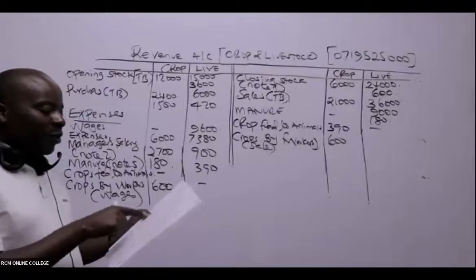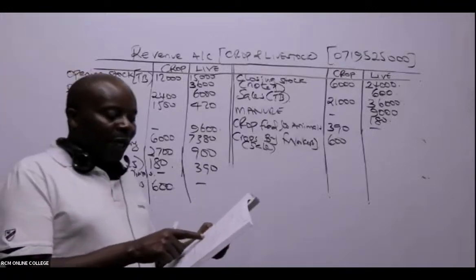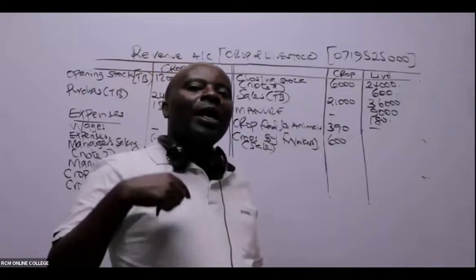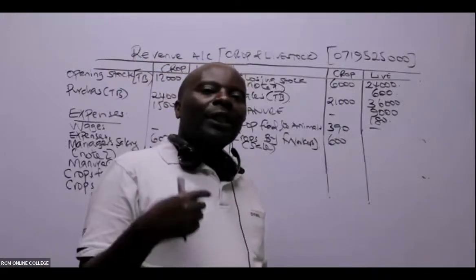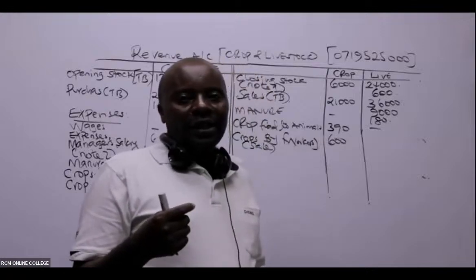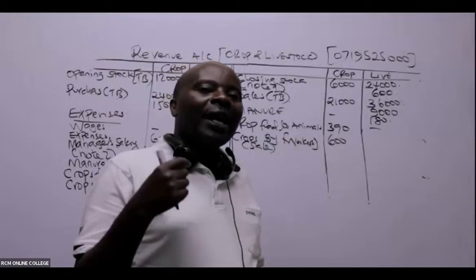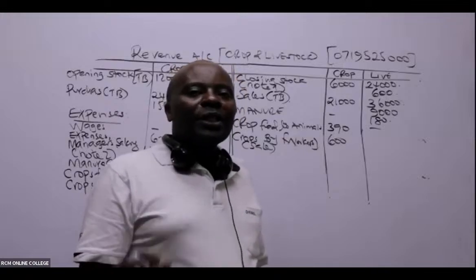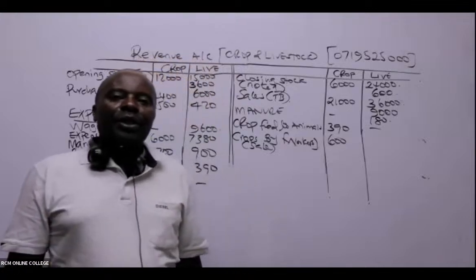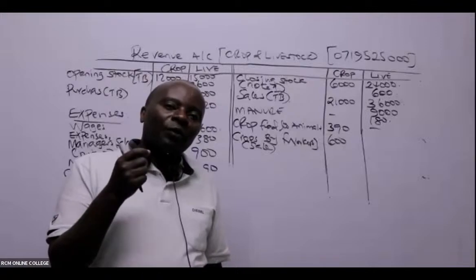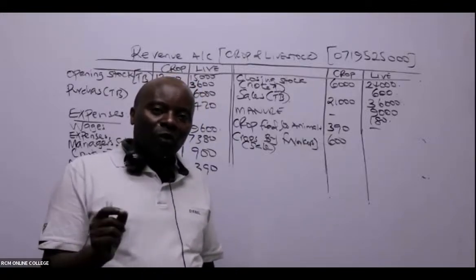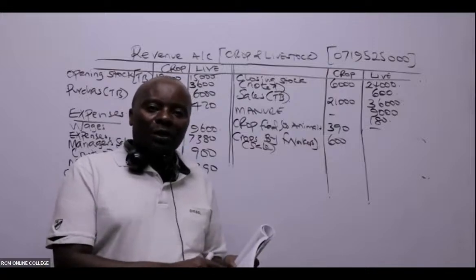The shareholders provided farm labor valued at 1,200. So shareholders were able to get to the farm and do work there. The work was measured at 1,200. Basically, this will be an expense to the company. It's only unfortunate that they haven't told us out of the 1,200 how much is for the livestock and how much is for the crop. So these are general expenditure.